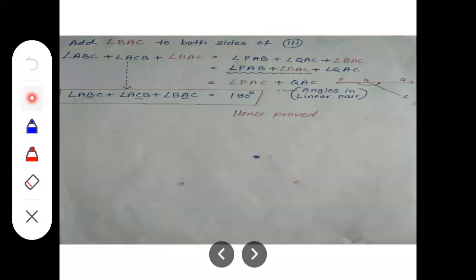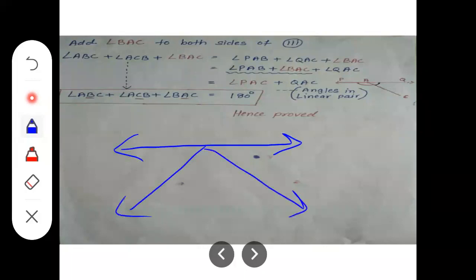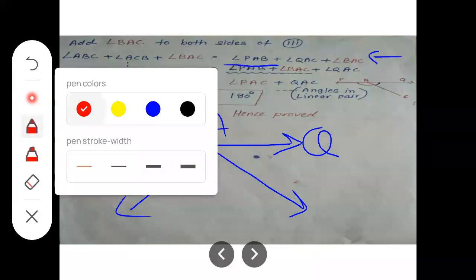Now, what was our diagram? The diagram was like that. This is the line PQ, and it passed through vertex A. Here is P, here is Q. Now see the right of the equation, angle PAB. Where is angle PAB?